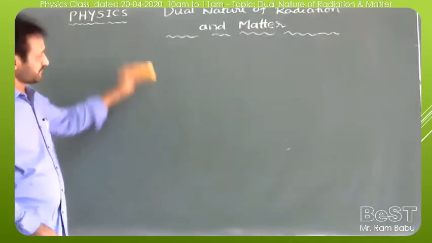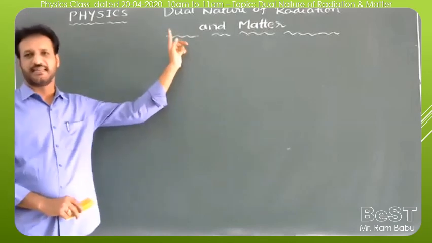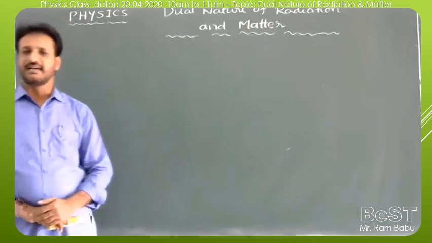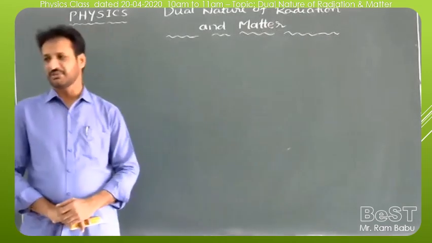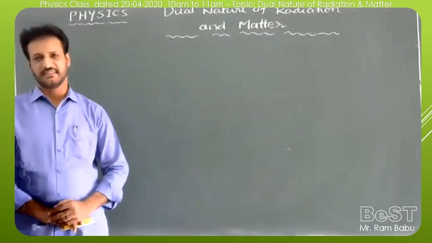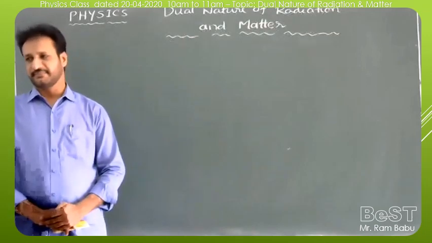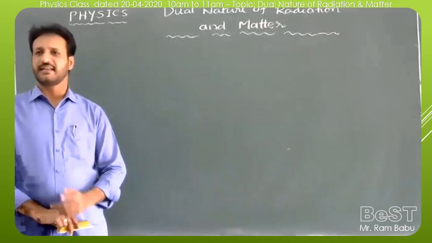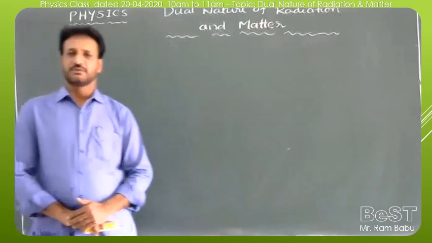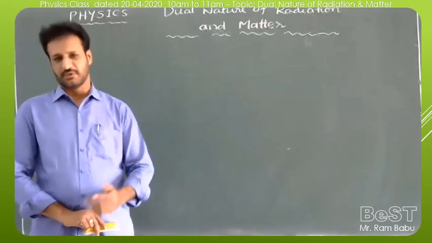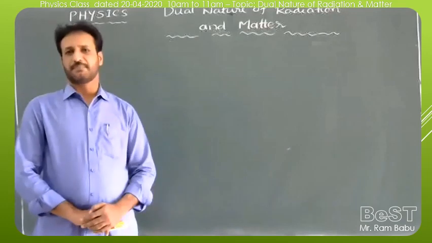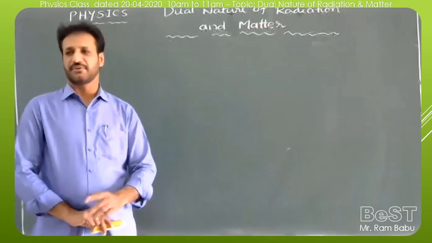Having the total one chapter, dual nature of radiation and matter, with a weightage of 5 marks. And the second, atoms. In the first year, they have atomic structure in chemistry, so it is also almost a similar model. And the third chapter, nuclei, which is related to radioactivity and the nucleus; everything in the chapter will be covered. Next, semiconductor electronics, one of the more weighted chapters in the second year part. And one more, ray optics and optical instruments, and one more, wave optics.